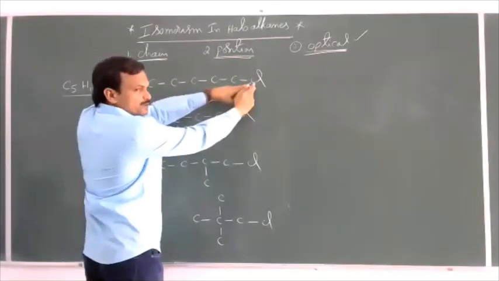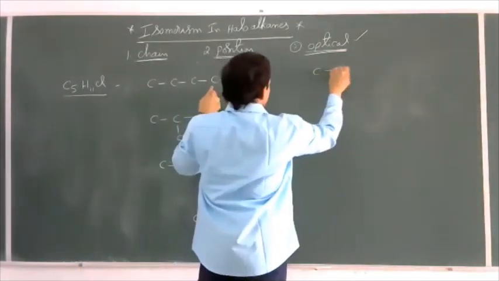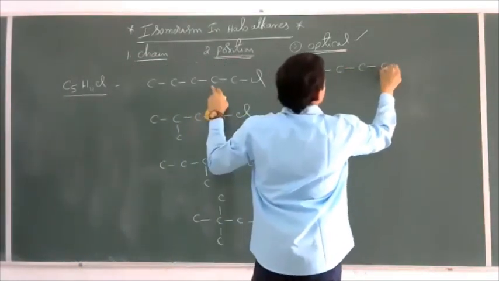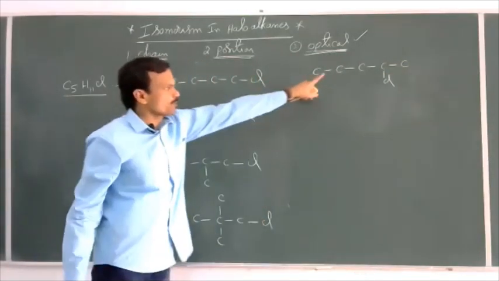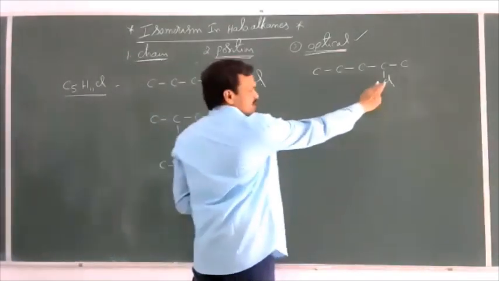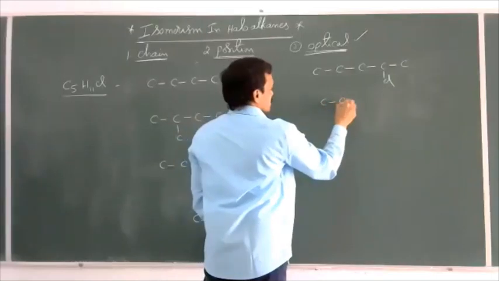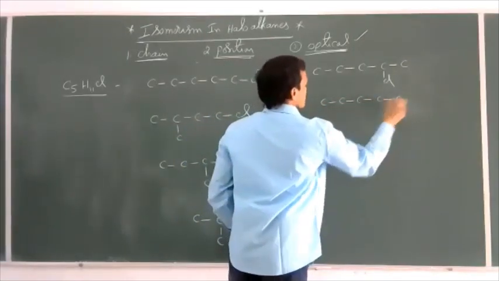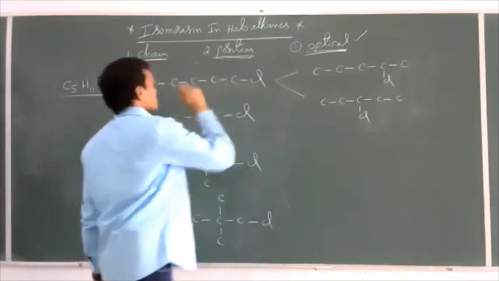Instead of taking chlorine at the first position, if we take the chlorine at the second position, then the structure will become like this. C chlorine. Now this is the position isomer for this compound. Instead of taking it at the second position, we can also take the chlorine at the third position. Now it becomes like this. So these two are the position isomers for this compound.